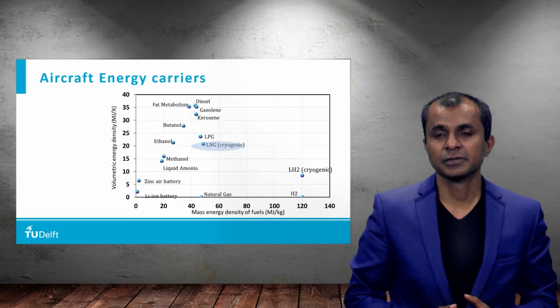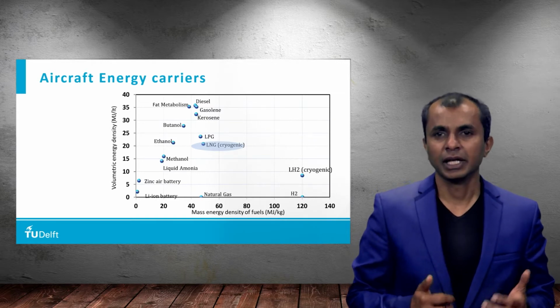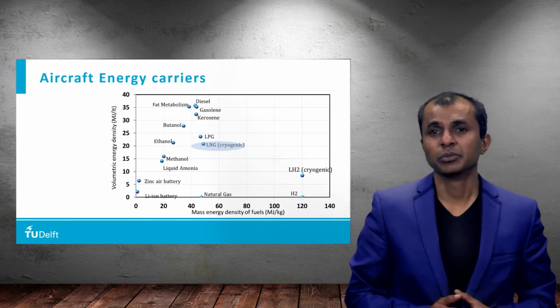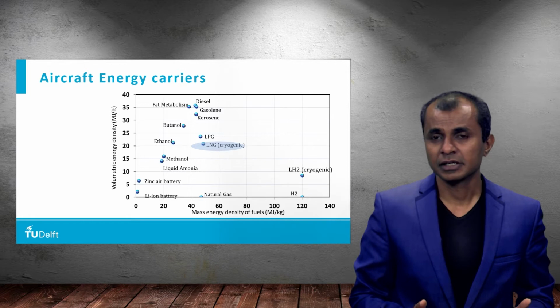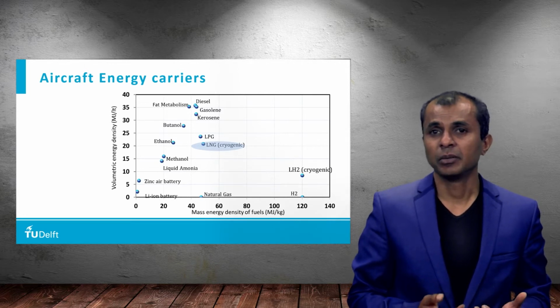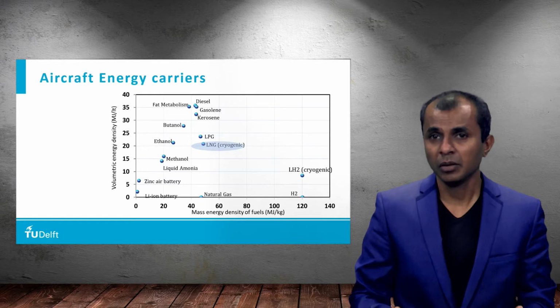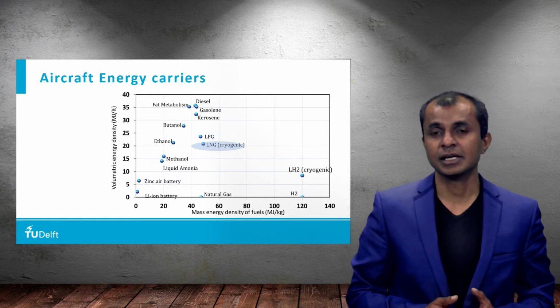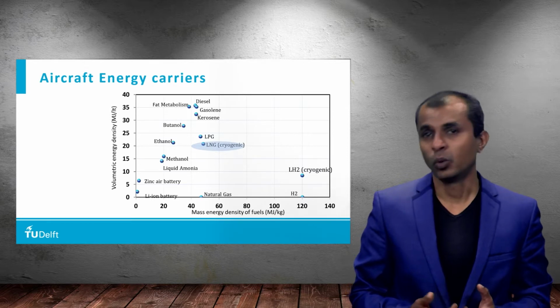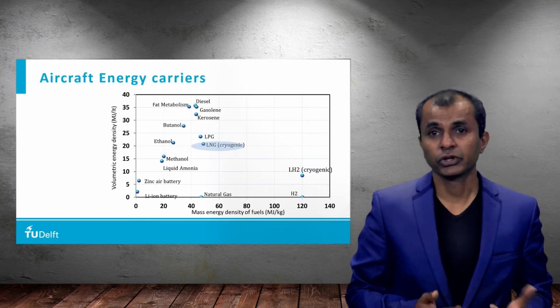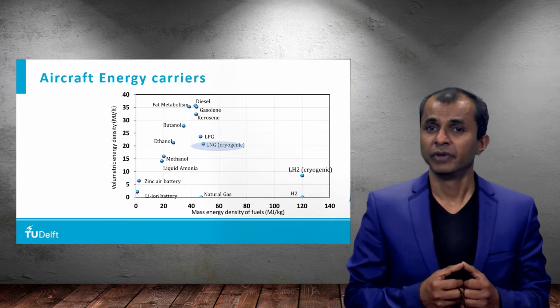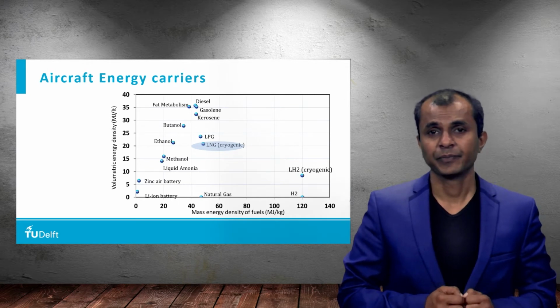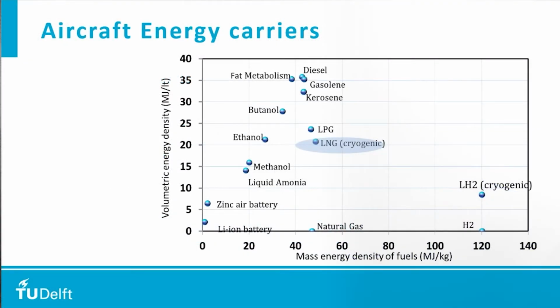There are several criteria in terms of what is required from an energy carrier or an energy source in an aircraft. But two of the most important of them is actually the mass energy density and the volumetric energy density. So the mass energy density indicates the amount of energy that can be carried by 1 kilogram of that energy source, and the volumetric energy density indicates the amount of energy that can be carried by 1 liter of that energy source. And both are important because in an aircraft, we require something that occupies very less volume and less mass.